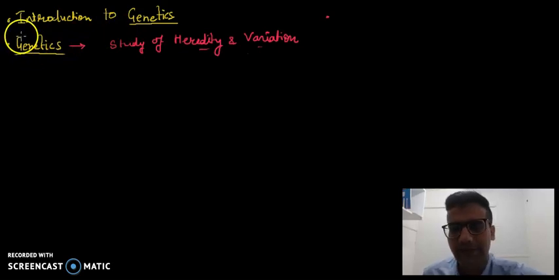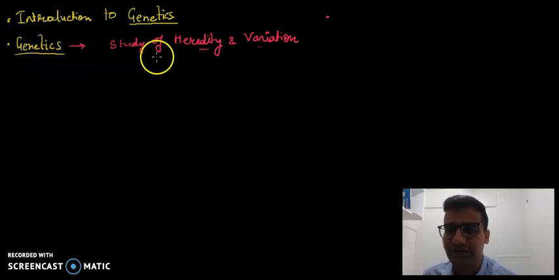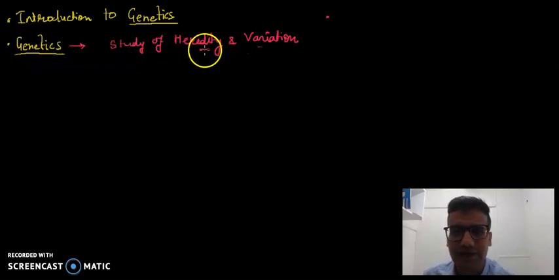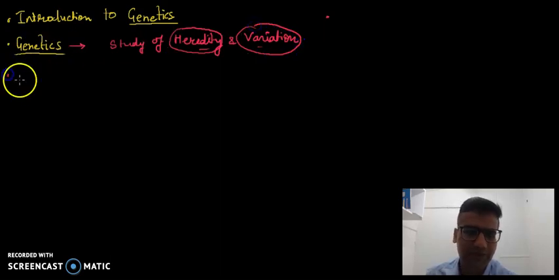Before we deep dive into the concept of genetics, we will study some terms related to the genetics. So basically, what is genetics? Genetics is the study of heredity and variation. Now, here comes two terms, heredity and variation. Basically, what is heredity and variation?